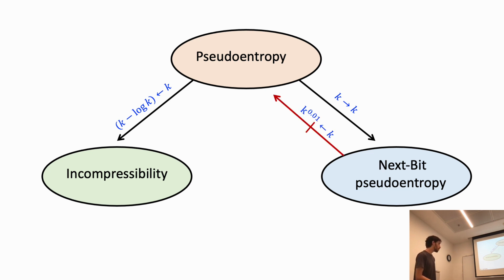We also knew that there is a distribution with k next bit pseudoentropy that doesn't have k to the power of 0.01 pseudoentropy, so next bit pseudoentropy doesn't imply pseudoentropy. Similarly, there is a distribution with k incompressibility that doesn't have k to the power of 0.01 pseudoentropy. So incompressibility is also a weaker notion than pseudoentropy, at least with respect to some oracle.